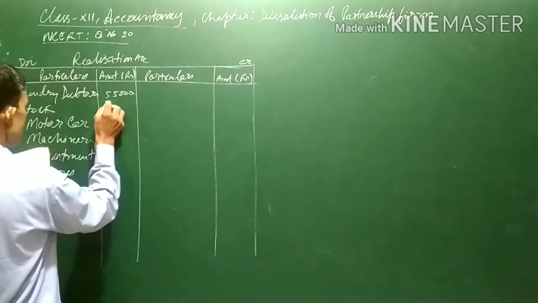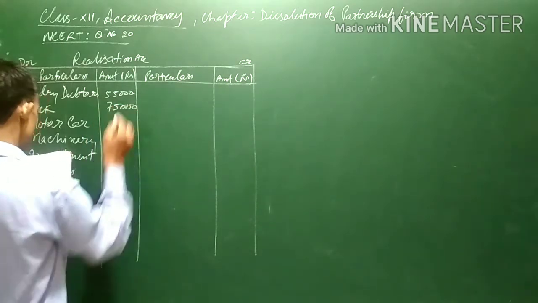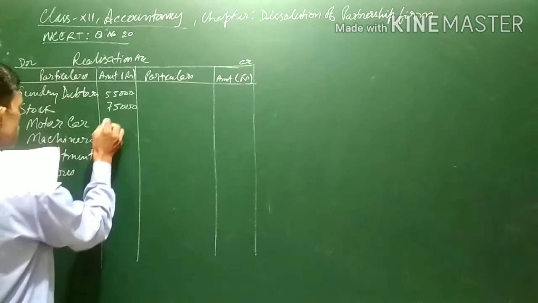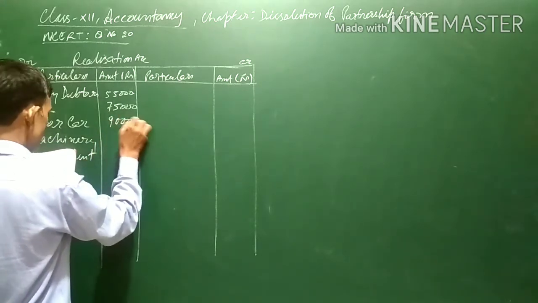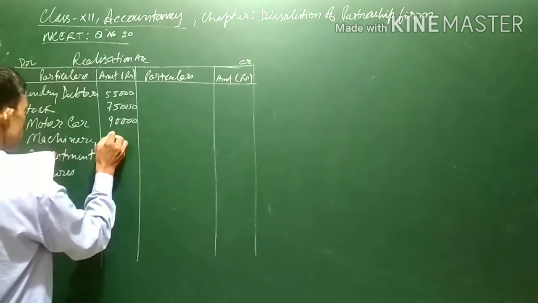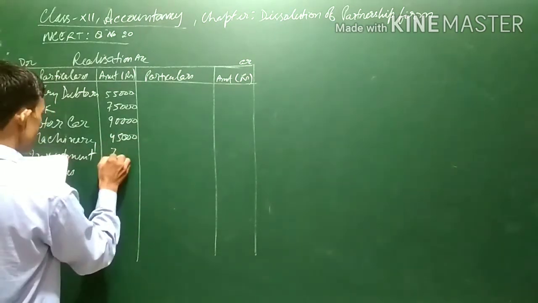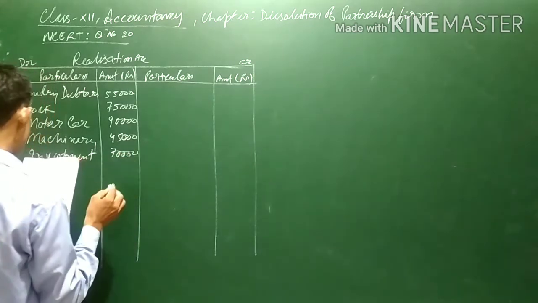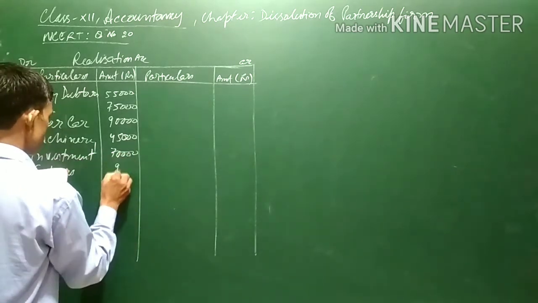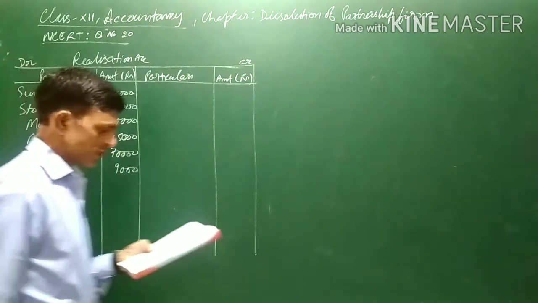Then 75,000, 90,000, and machine 45,000. Then investment 70,000 and fixture 9,000. These are the assets which have been transferred.